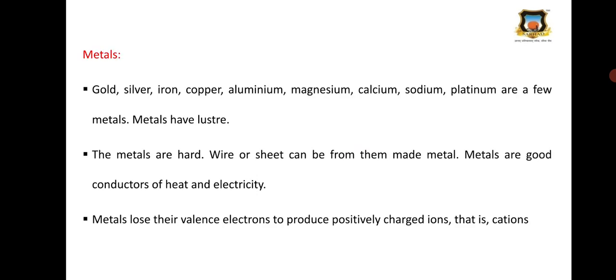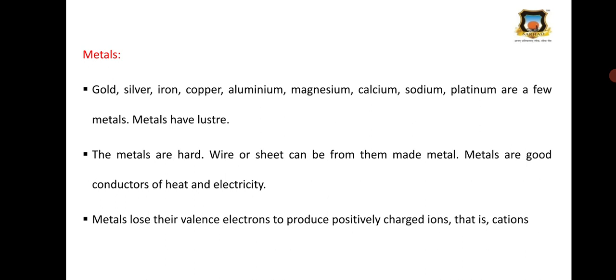Gold, silver, iron, copper, aluminium, magnesium, then calcium. We can draw wire or sheets from metals. The metals are good conductors of heat and electricity.